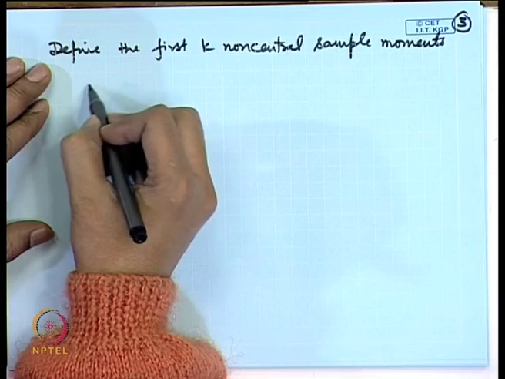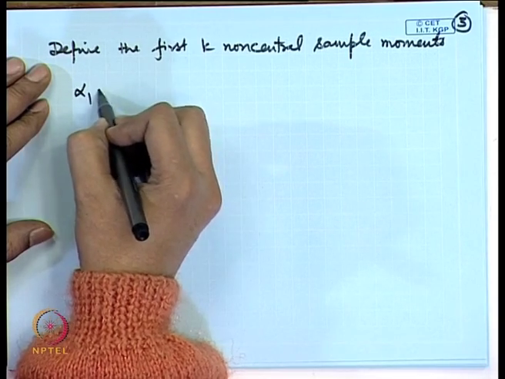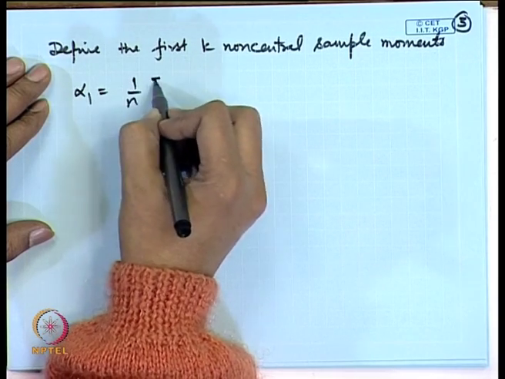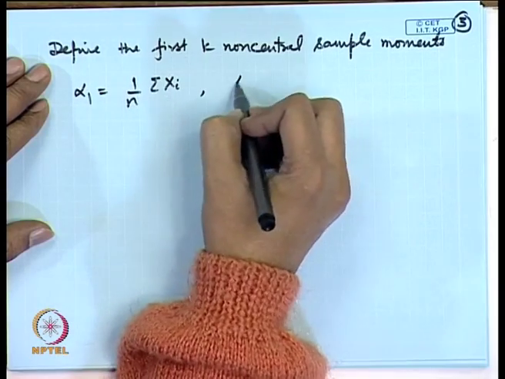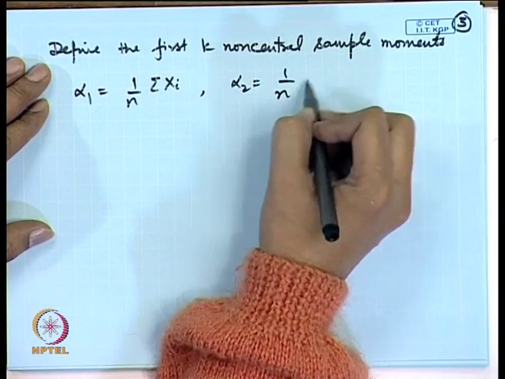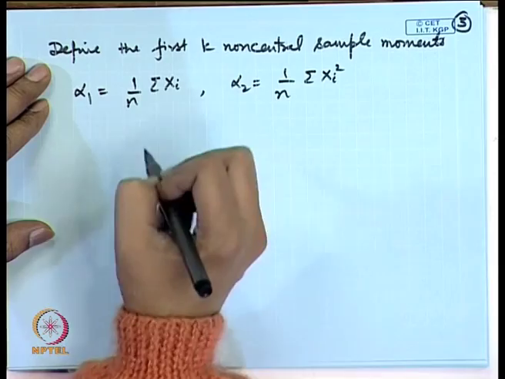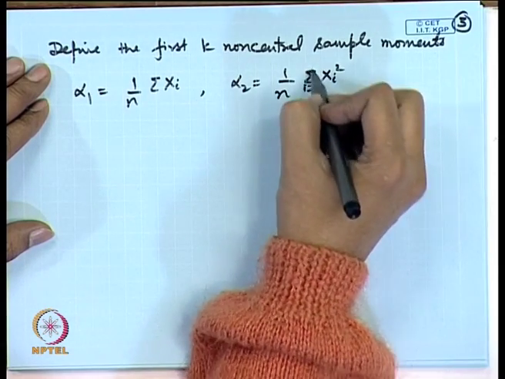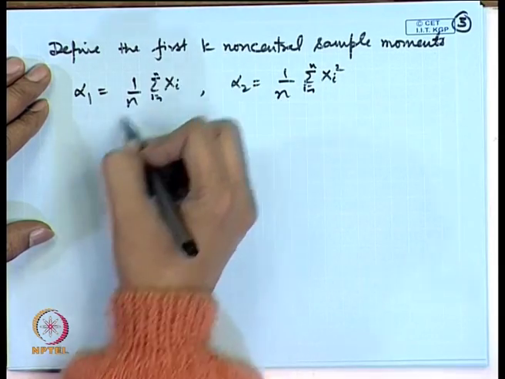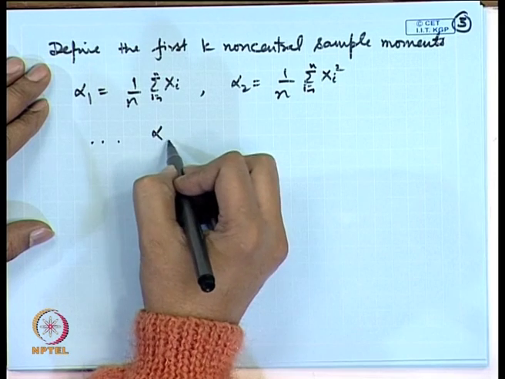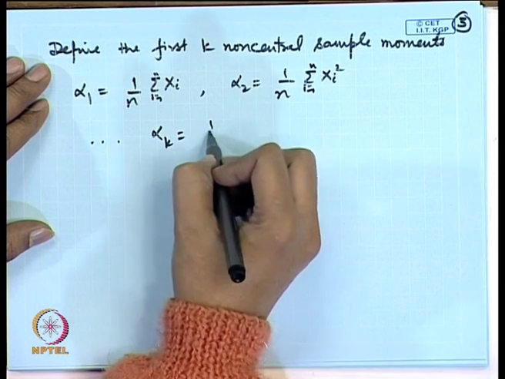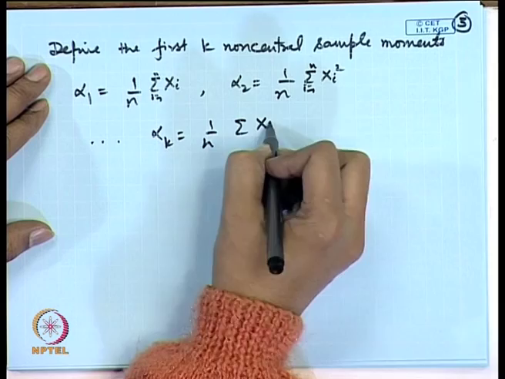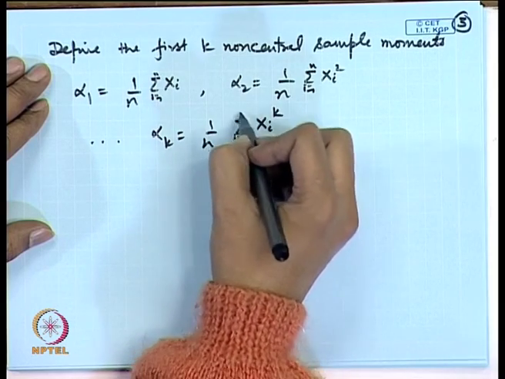That means, let me define say alpha 1 is equal to 1 by n sigma x i, alpha 2 is say 1 by n sigma x i square, i is equal to 1 to n in general. So, alpha k is equal to 1 by n sigma x i to the power k, i is equal to 1 to n.